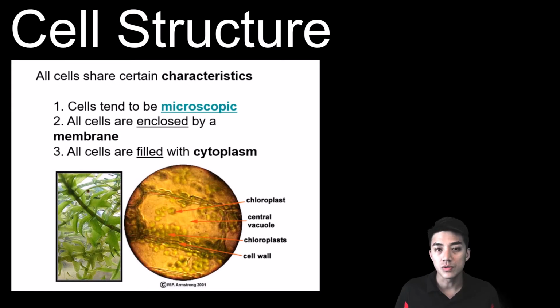Those discoveries were important, and now with the aid of modern science, we understand that cells share 3 characteristics. One is that cells tend to be small and microscopic. 2, cells are enclosed in a semi-permeable membrane, which allows them to bring nutrients in and let waste out. And 3rd, cells are all filled with cytoplasm, which is like cell goo or like cell flesh. It's this fluid that gives the cell its structure and its shape.